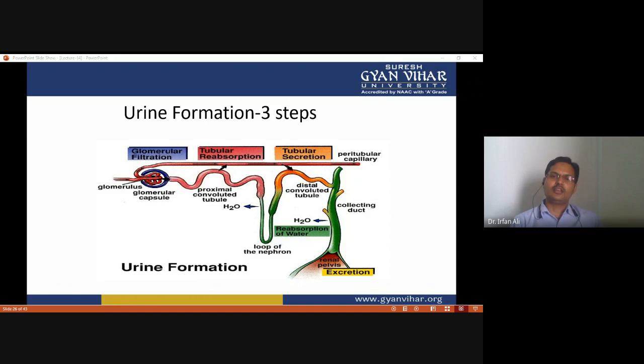Tubular secretion occurs at the distal convoluted tubule, which connects with the collecting duct. Then reabsorption of water is carried out in the collecting duct, and the loop of Henle particularly controls the concentration and amount of urine.